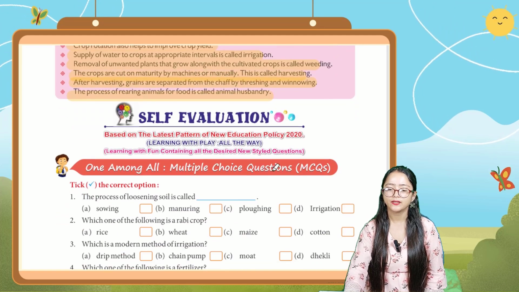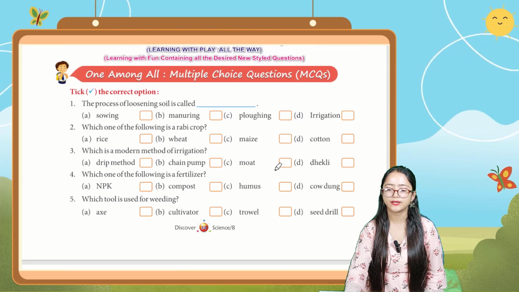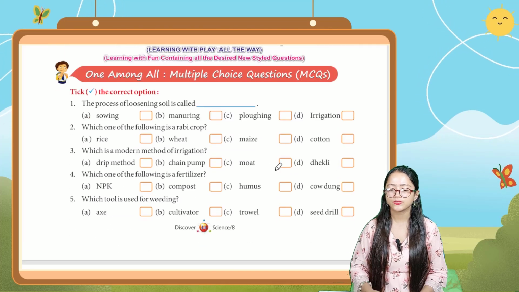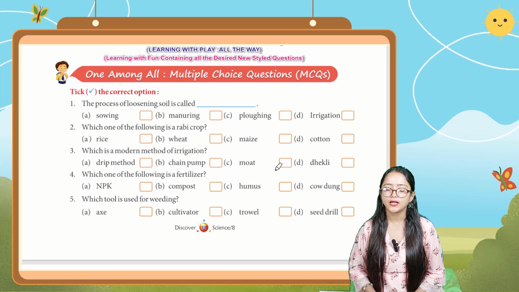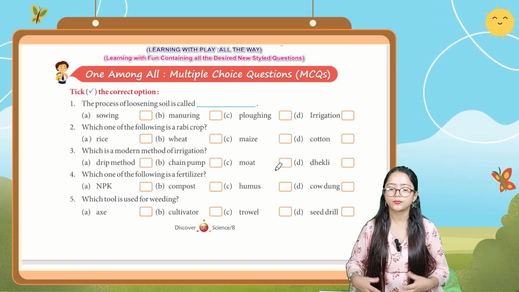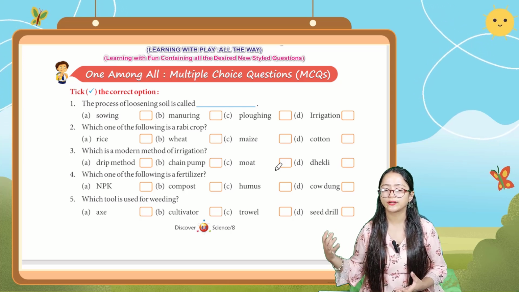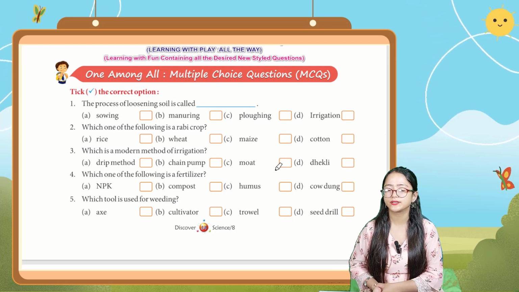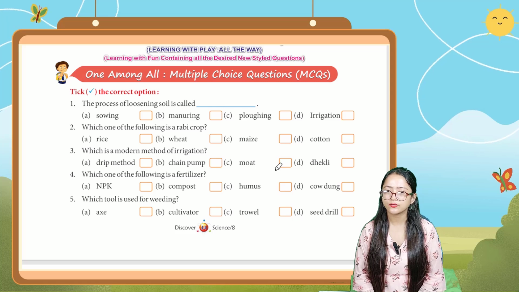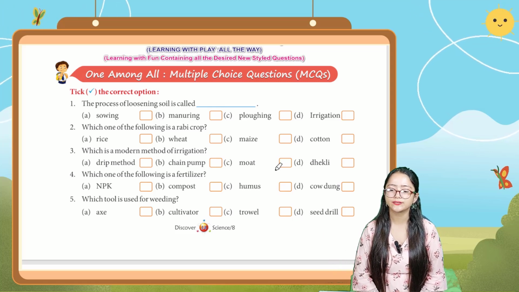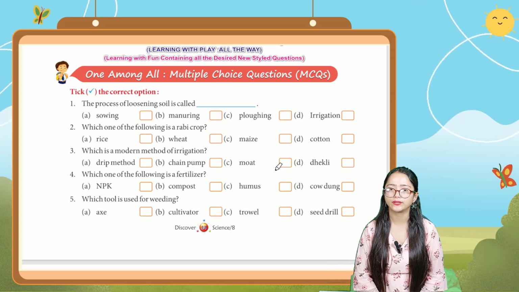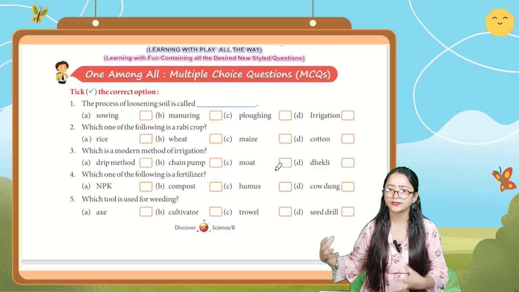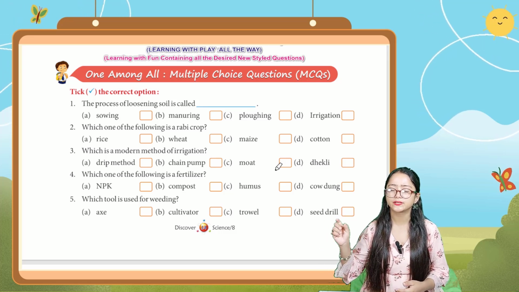Now, as we have studied this chapter, let's do some exercises. The first one is tick the correct option. I am telling you the first one. The process of loosening soil is called dash. Is it sowing? Is it manuring? Is it plowing? Or is it irrigation? The process of loosening the soil is known as plowing. Like this, you have to complete this, tick the correct one.